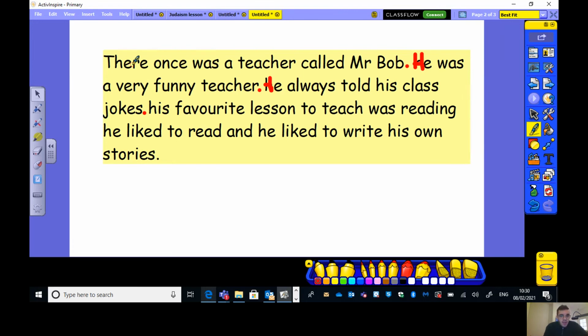So let's read it through again so far. There once was a teacher called Mr. Bob. He was a funny teacher. He always told his class jokes. Capital letter here as we know. Not so neat this one. His favourite lesson to teach was reading. He liked to read and he liked to write his own stories. We're missing one more full stop here. Pause the video. Where's my last full stop going?